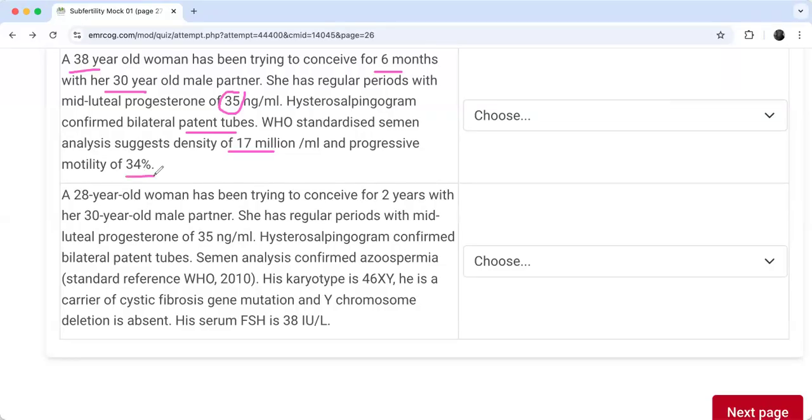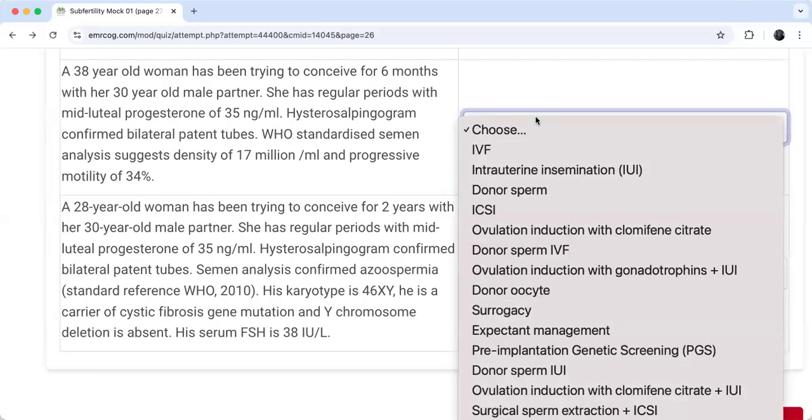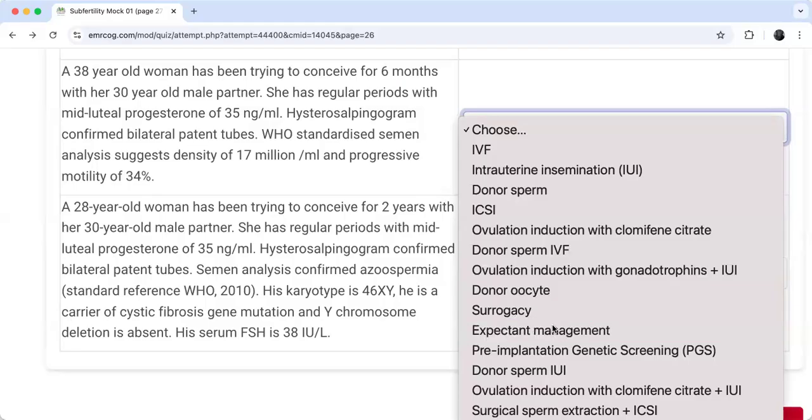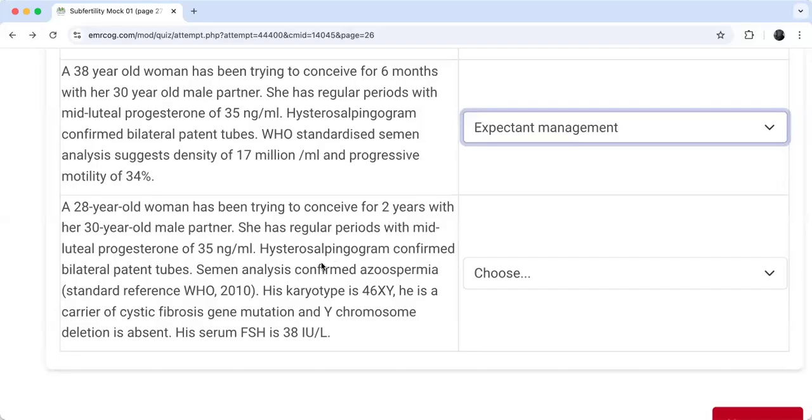So what I will do for this couple now? What do you think? Yes, well done, my dear Dr. Priyanka. Nothing to do. Yes, exactly, Dr. Yusra. Wait. Okay, so I know now that I'll just wait. Good. And see here which option contains waiting. Expectant management. This sounds like the only one, right? Do you agree? Tick. Okay, good.